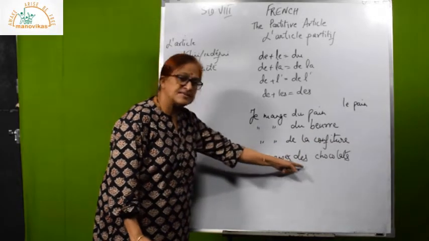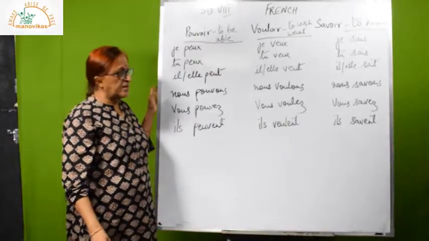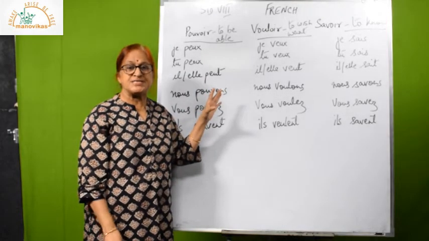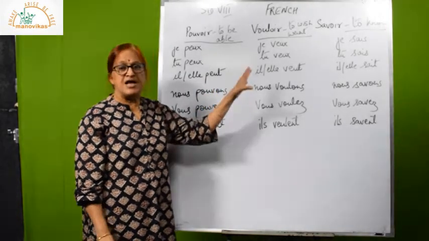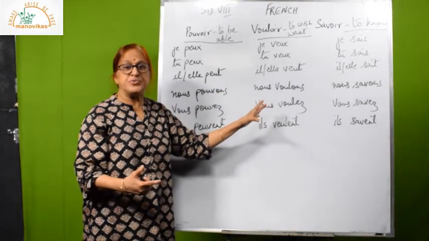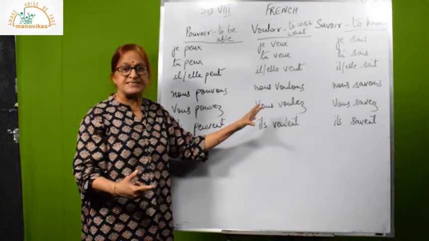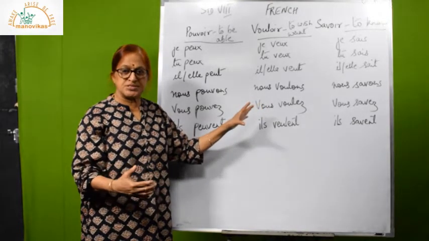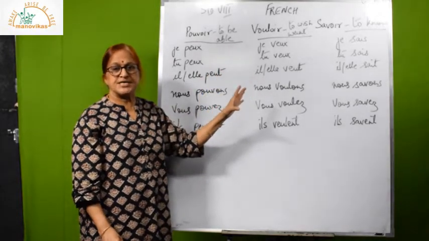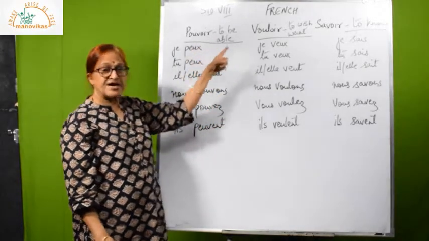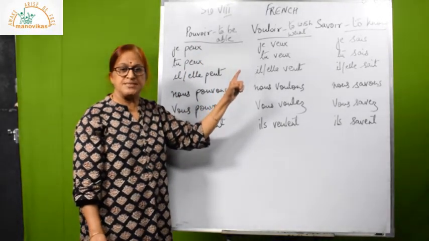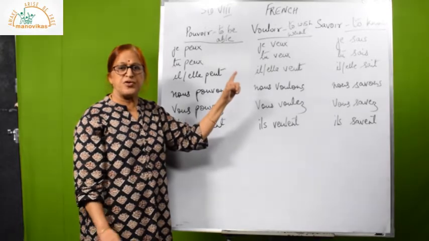You eat some chocolates. Okay, now we will learn some verbs because I want to teach you as many verbs as possible while we are doing only the present tense, because later on we will be doing future tense and past tense. So before we go on to those tenses, you should know as many important verbs as possible. Now the verbs which I have written on the board are irregular verbs. You know what irregular means. Irregular means they don't follow any rule.